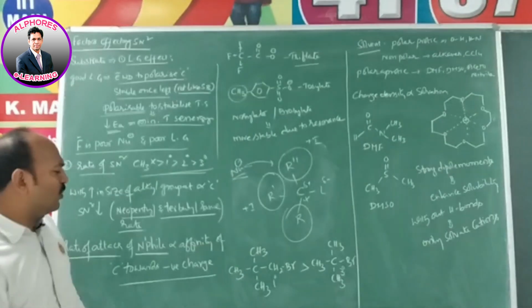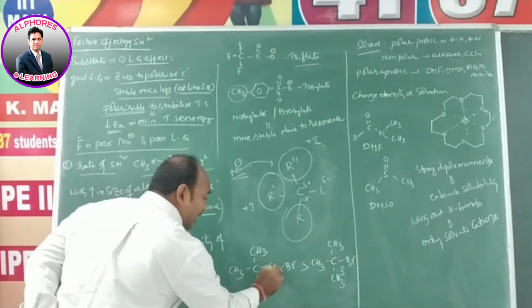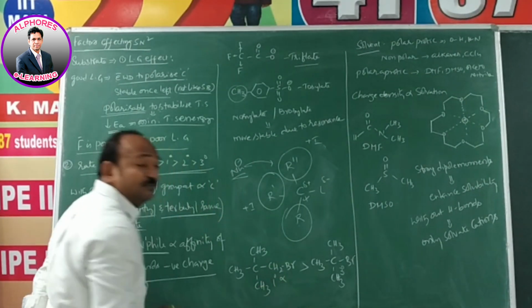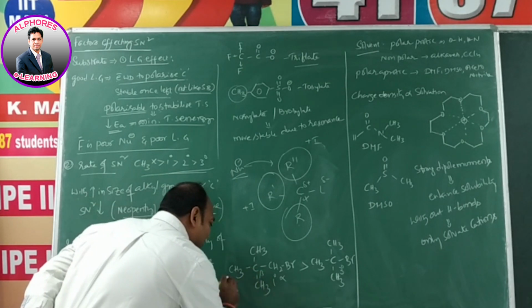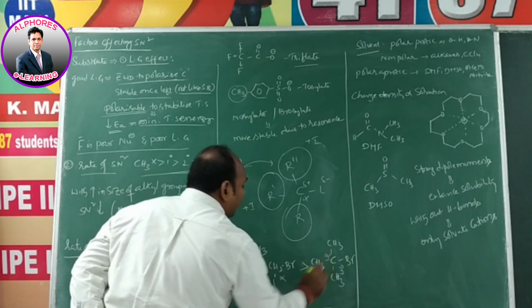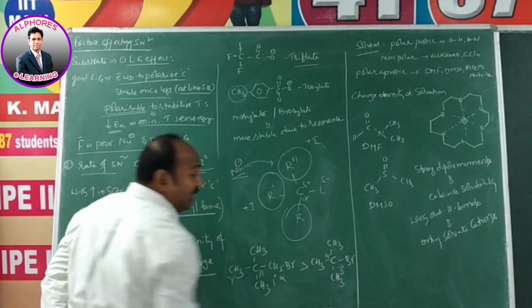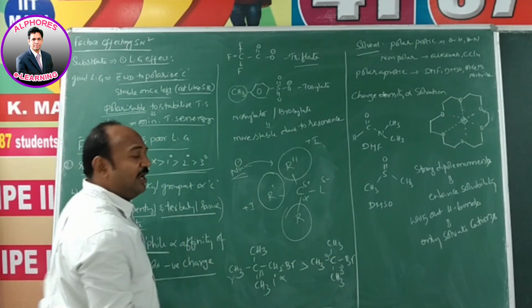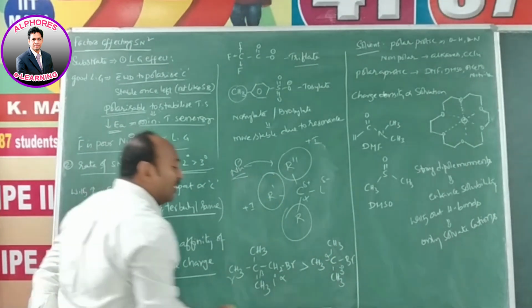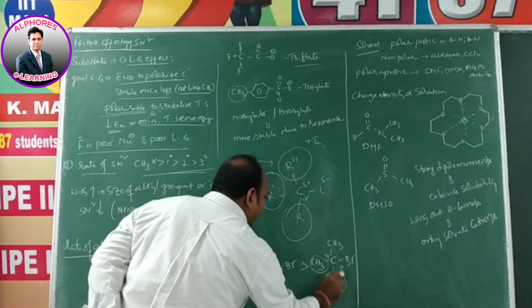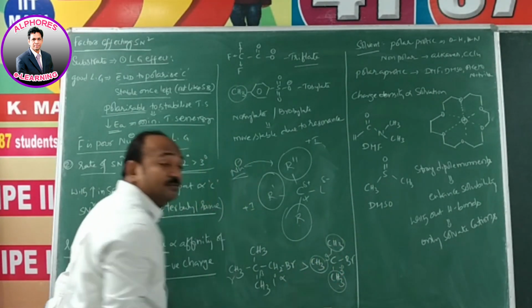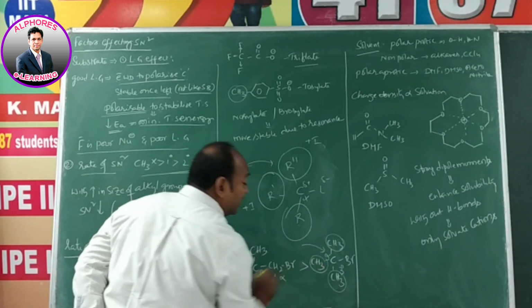So why like that? Even though this carbon is alpha carbon, this is beta and this is gamma, here only the alpha carbon is sterically hindered. Because of a sterically hindered alpha carbon, as we just learned, they do not allow the nucleophile to attack the electrophilic carbon.